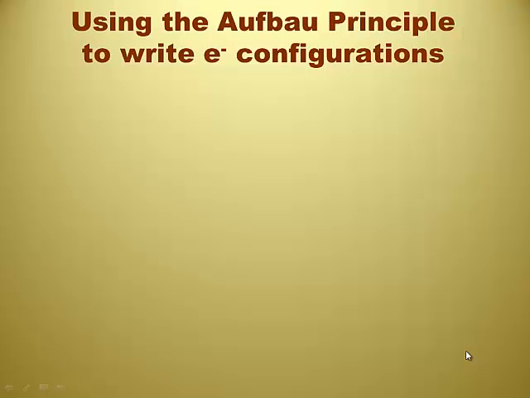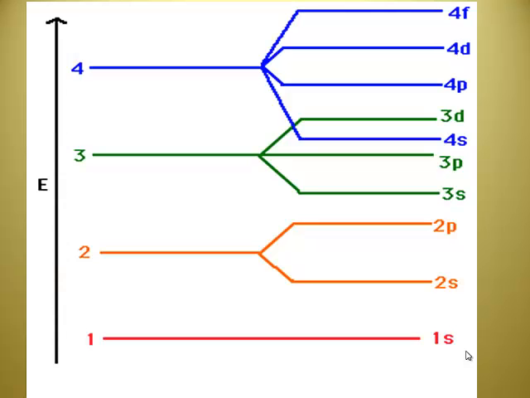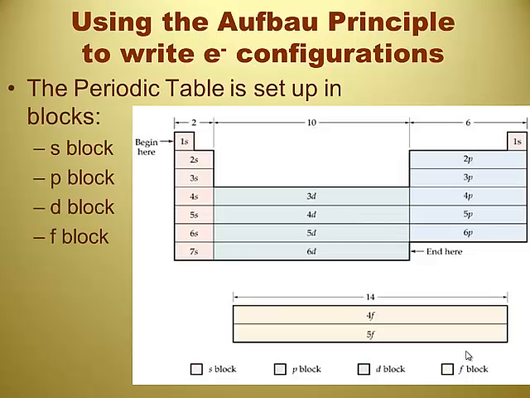I don't want to memorize that, Mr. Kane. There's got to be an easier way to do this. Okay, there is an easier way to do this. It turns out that the device that we gave out the first day of school actually tells us which energy level is next. Oh, thank goodness.